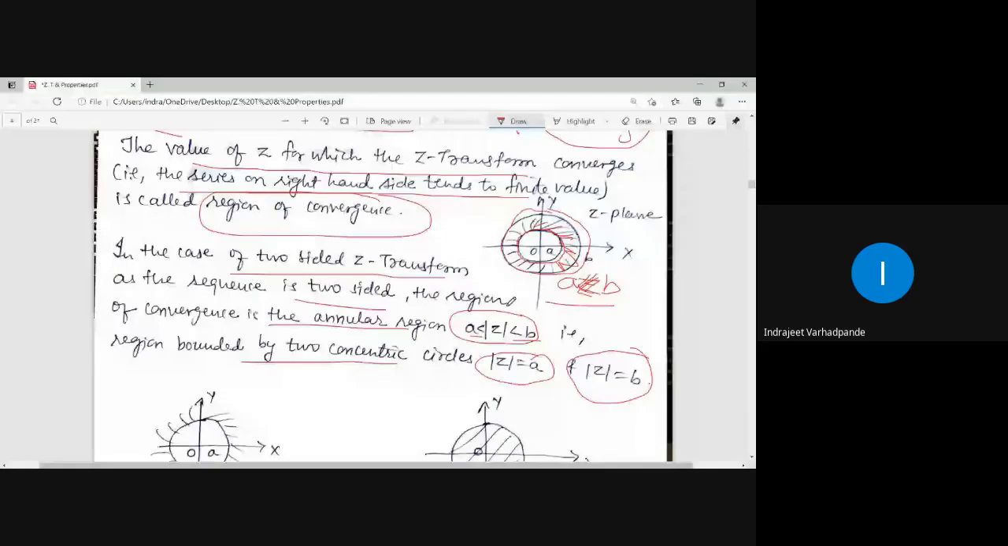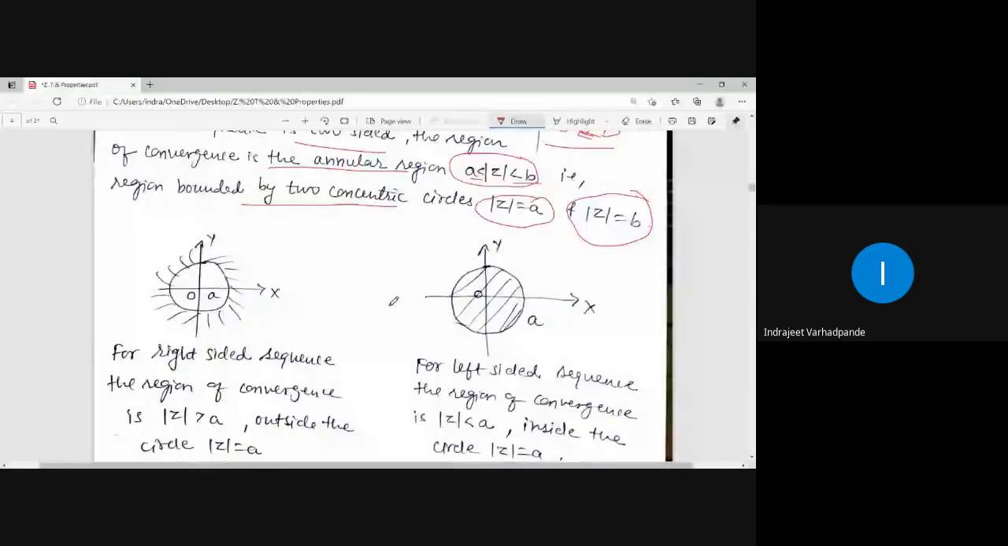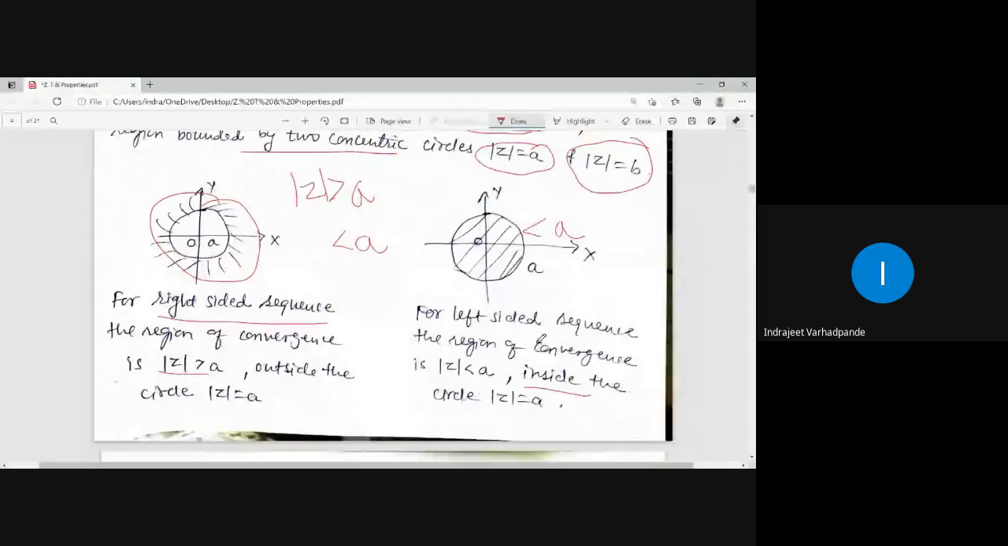But as I am discussing, either the possibility will be mod z greater than a or the possibility will be mod z less than a. It will never lie in between the two, because mine is a one-sided Z transform, not two-sided. So for the right-sided sequence, mod z is greater than a. For the left-sided sequence, mod z will be less than a, that is the portion which lies inside the given circle. I hope this much part is clear to everybody.